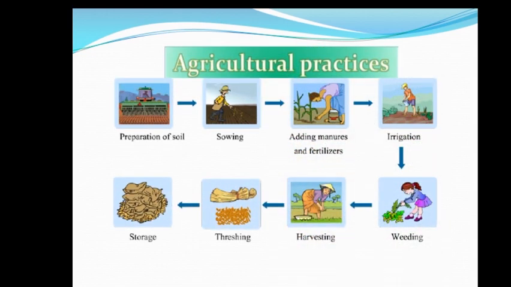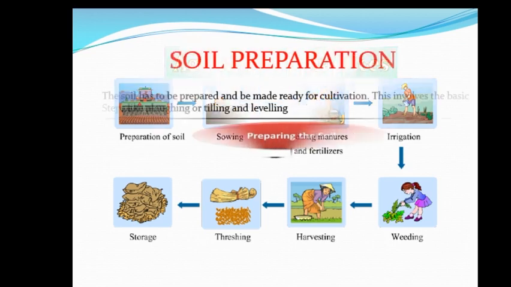Now what is agricultural practices? You can see here some steps are given. The steps involved in agriculture which are followed by farmers for a good crop yield are known as agricultural practices. The various agricultural practices are as follows. You can see here, first preparation of soil, second sowing, third adding manures and fertilizers, fourth irrigation, fifth weeding, sixth harvesting, seventh threshing and eighth storage.